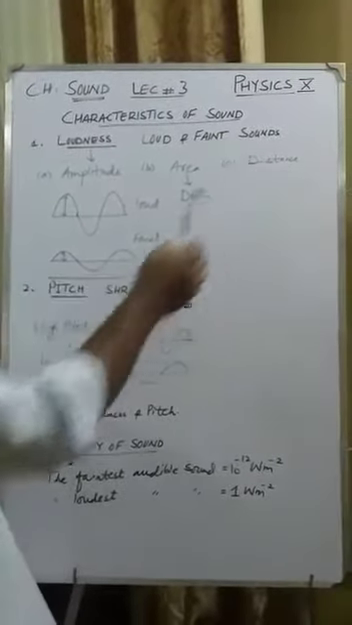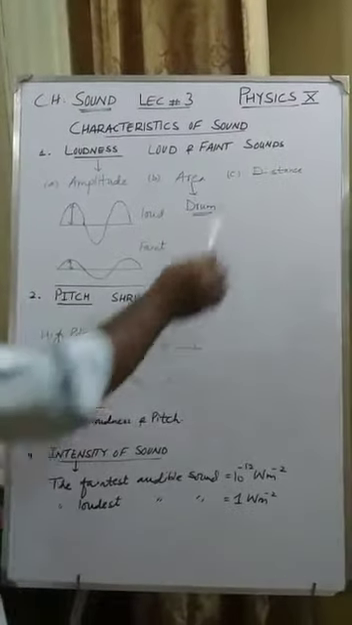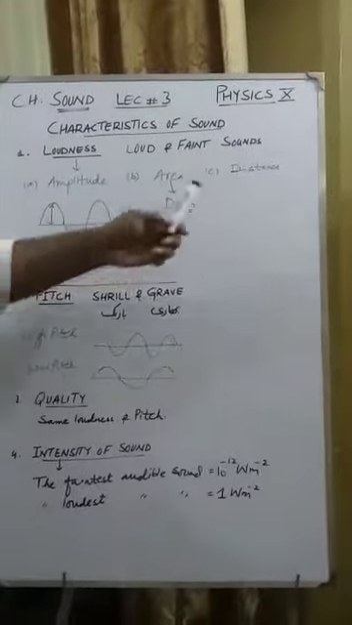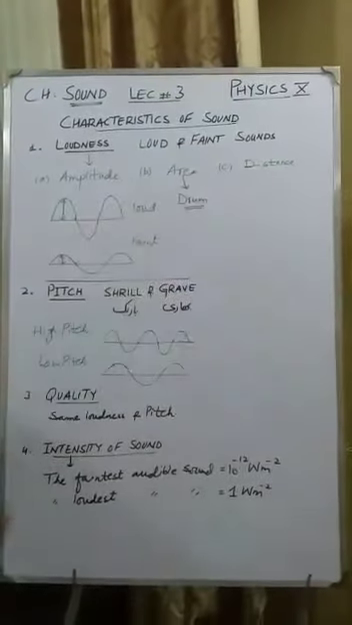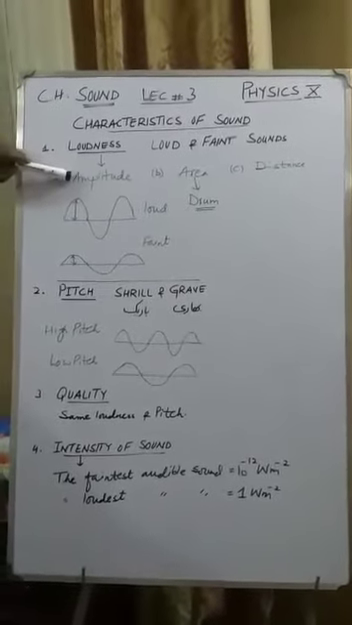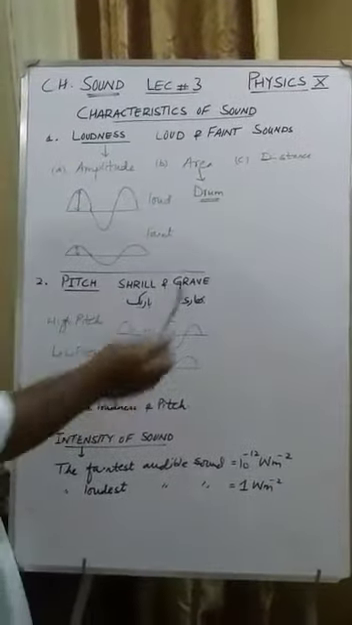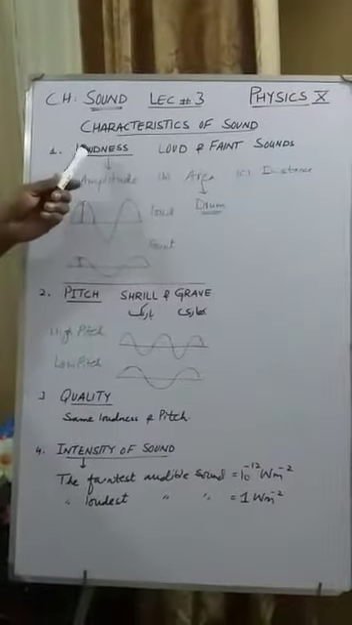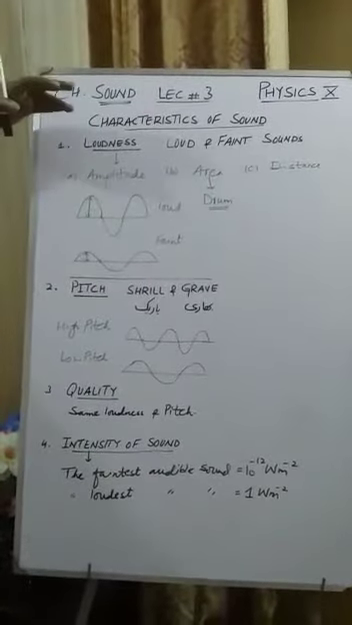When you increase your distance from the vibrating body, for example, if some drum is being beaten and you move away from that drum, distance will increase but loudness will decrease. So I sum up: by increasing the amplitude, loudness will increase. By increasing the area, loudness will increase. But if distance from vibrating body increases, loudness will decrease. Right. So this is loudness, the first characteristic of sound.